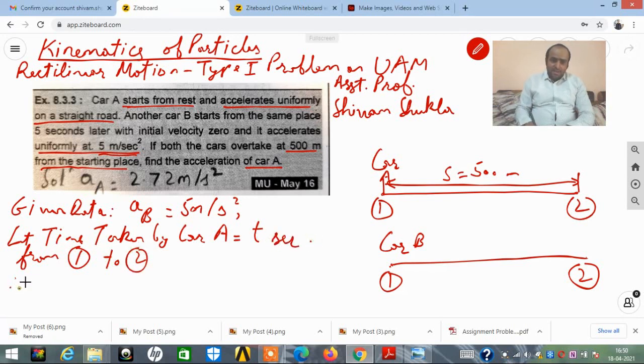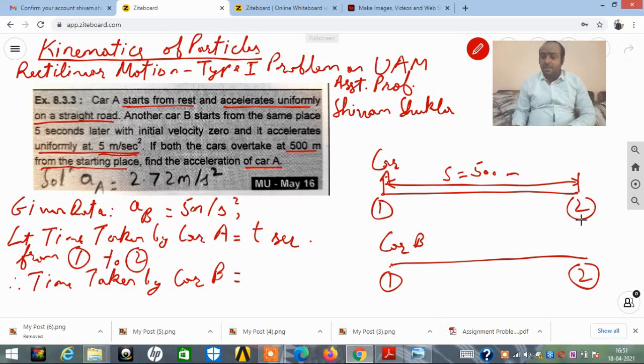So therefore the time taken by the second car, that is car B, will be equal to how much, my dear friends? It is leaving 5 seconds later. That means it is leaving after car A. That means it will be taking 5 seconds less to reach this meeting point, this overtaking point. Since it will be taking 5 seconds less, it will be t minus 5 seconds. So here it is.